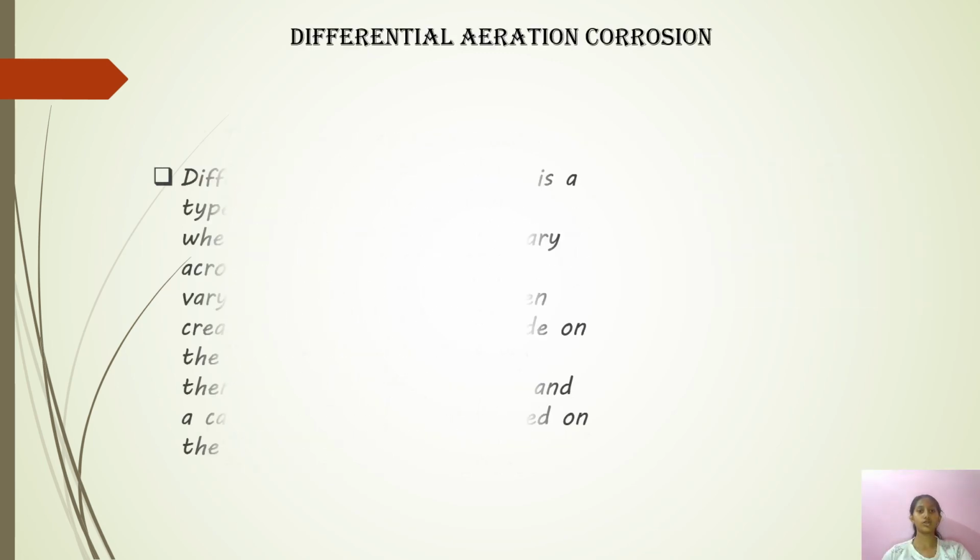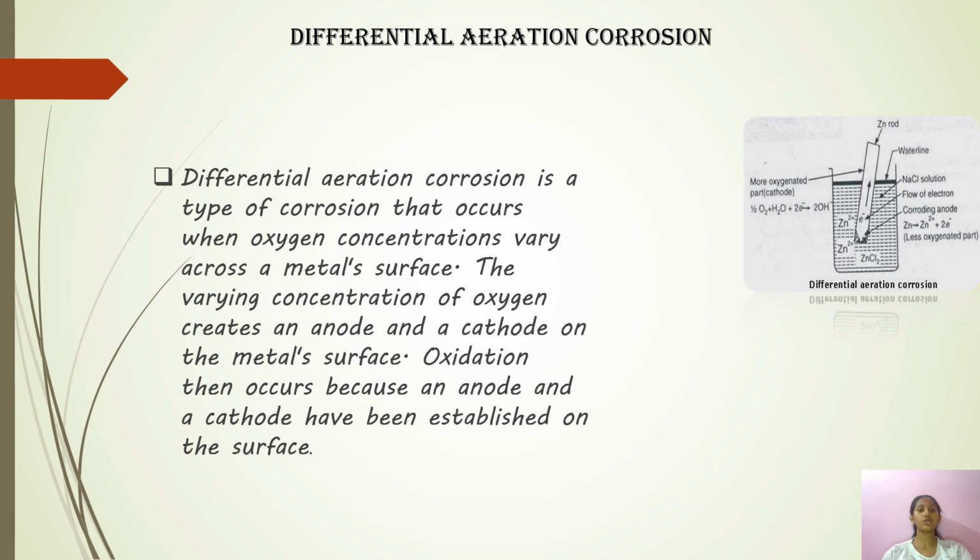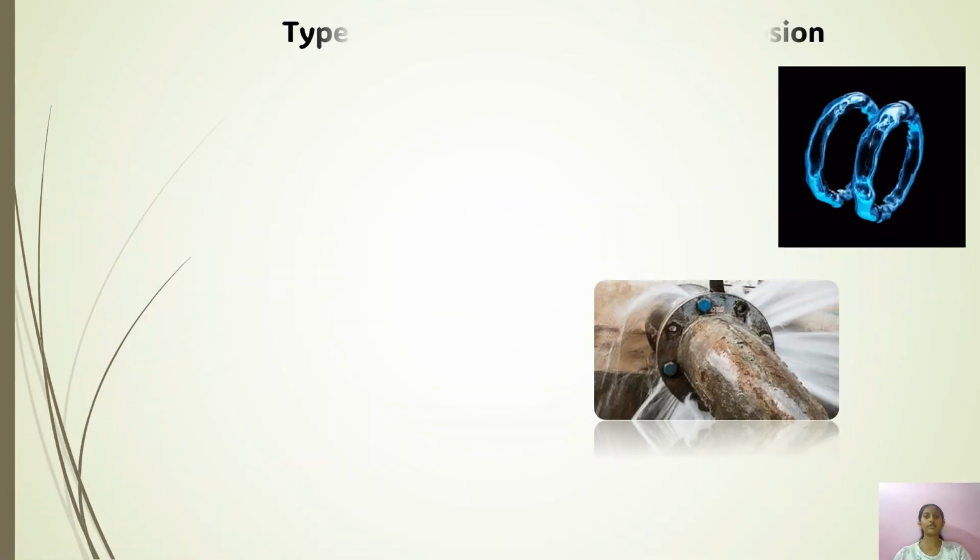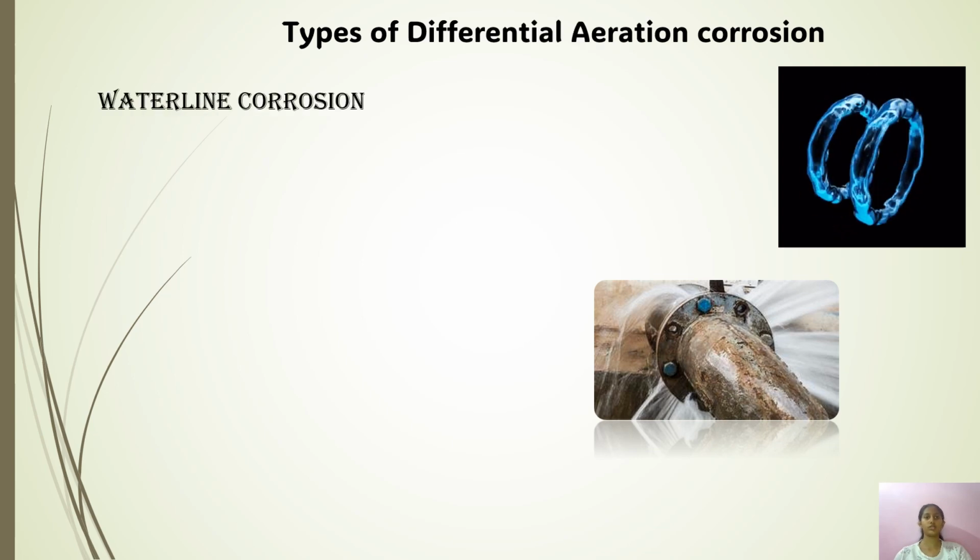So let's know about differential aeration corrosion. Differential aeration corrosion is a type of corrosion that occurs when oxygen concentrations vary across a metal surface. The varying concentration of oxygen creates an anode and a cathode on the metal surface. Oxidation then occurs because an anode and cathode have been established on the surface. So let's know about types of differential aeration corrosion.